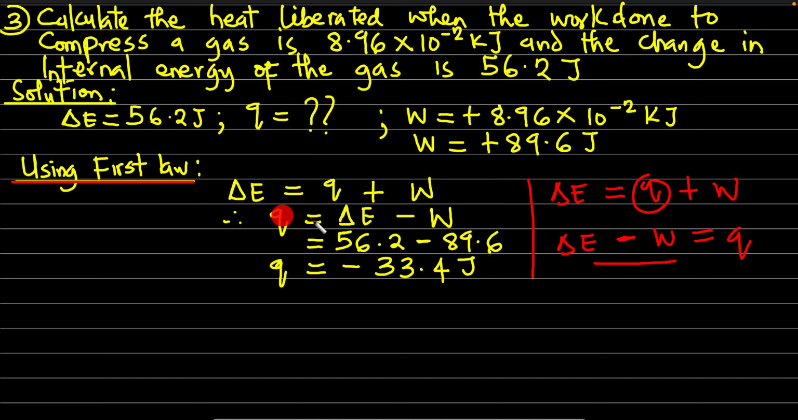So when Q becomes delta E minus W, what is delta E? 56.2 joules, minus W, which is 89.6 joules. So when you subtract this from this, you're going to have this. The sign is very, very important because it corresponds to this. They said liberated. Liberated means giving out. So the heat is going out, hence it corresponds to this negative sign here.